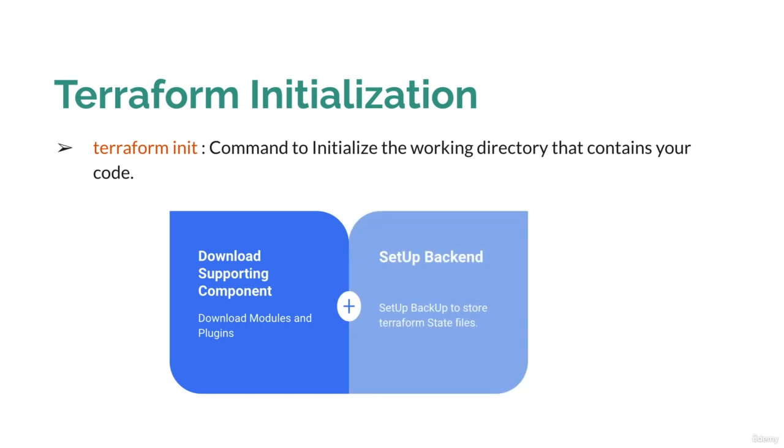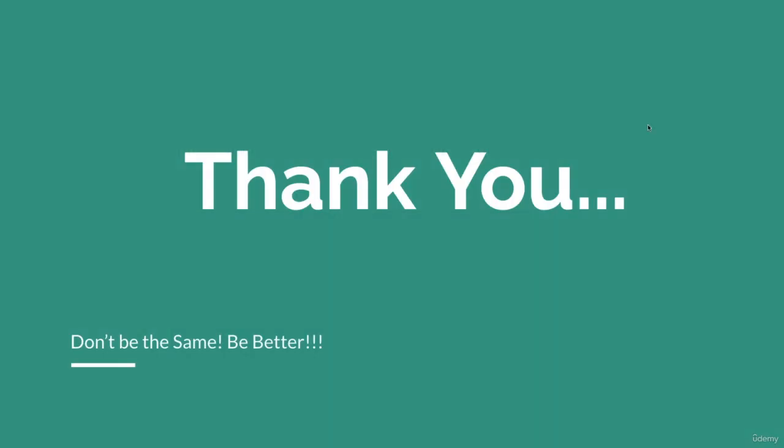In the second phase, Terraform will set up the backend. Setting up the backend means terraform init will create the Terraform backend state files where Terraform will store the information of your deployment. So we have learned a few points: terraform init is mandatory for creating the working directory, it will download the supporting modules and plugins, plus it will create the backend files for your deployments. That's all about terraform init. We will see the actual use once we execute the lab on Terraform. So thank you team. See you in the coming lecture.